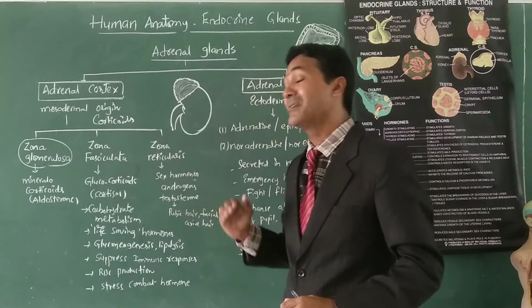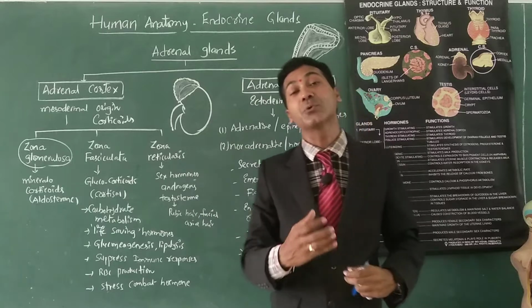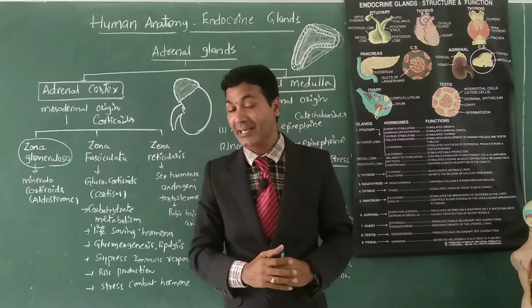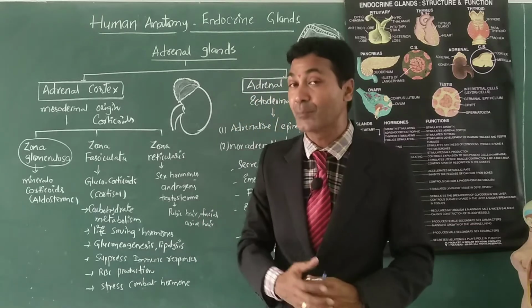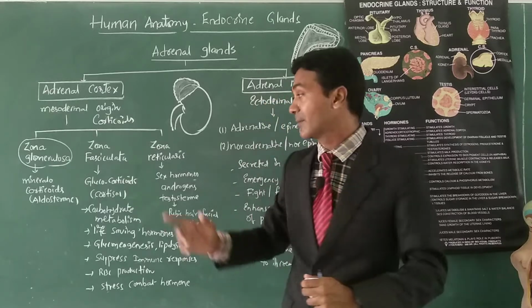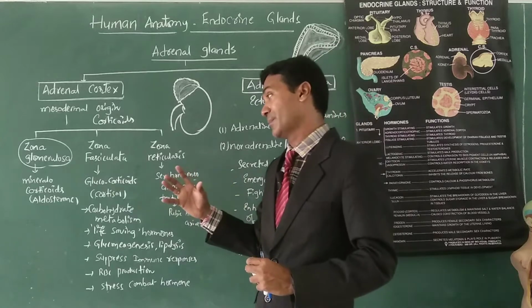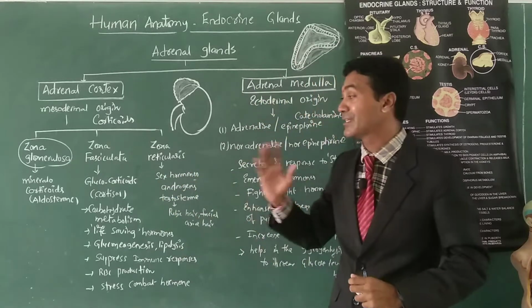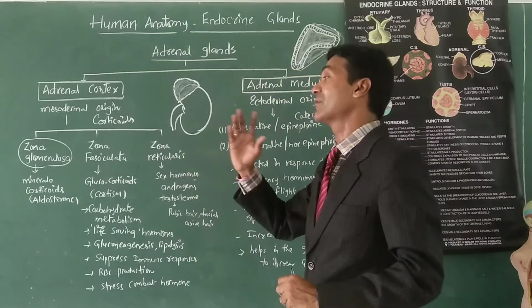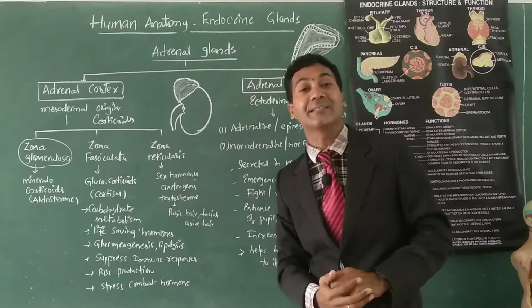In that, the final hormone aldosterone helps in the reabsorption of sodium ions and water from the DCT and collecting duct, and in secreting potassium ions into the DCT and collecting duct, which also maintains the blood pressure. So that is regarding aldosterone, the chief mineralocorticoid secreted from the zona glomerulosa, the outer zone of the adrenal cortex.